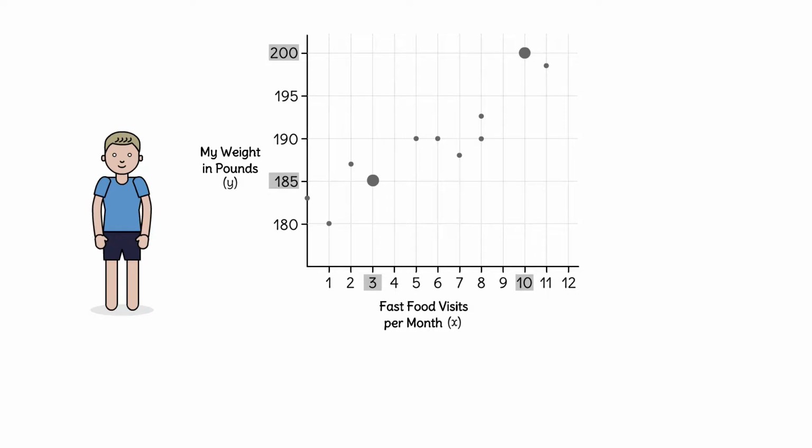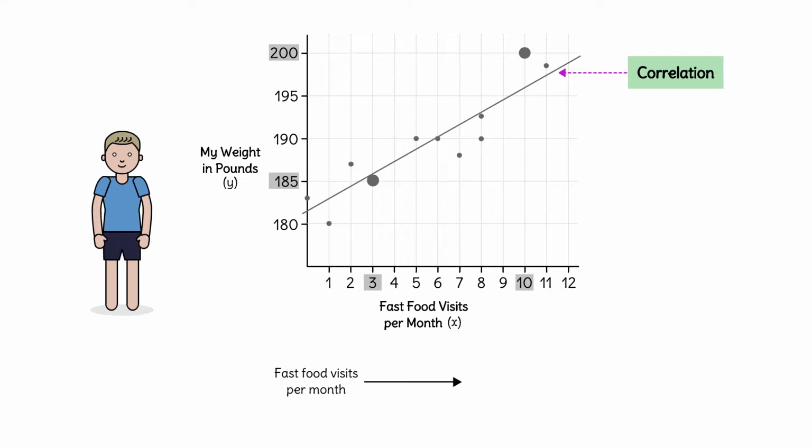We can see from the graph that as the number of fast food visits increased, my weight increased. There's a clear correlation here. But do we think that increasing fast food visits actually caused my weight to increase? It seems reasonable to think that increasing fast food caused my weight gain.